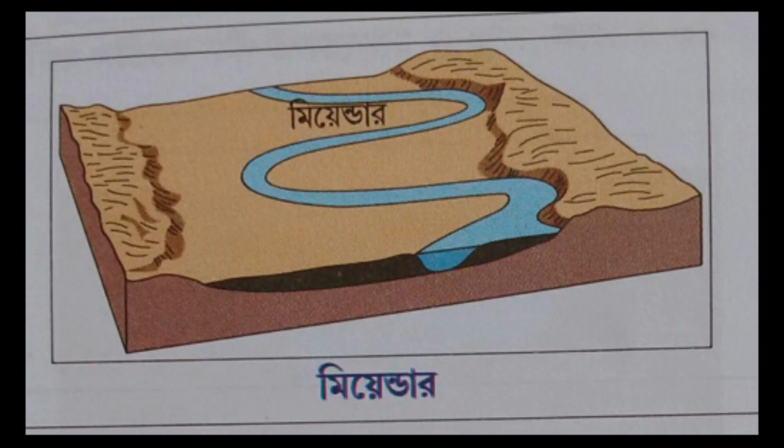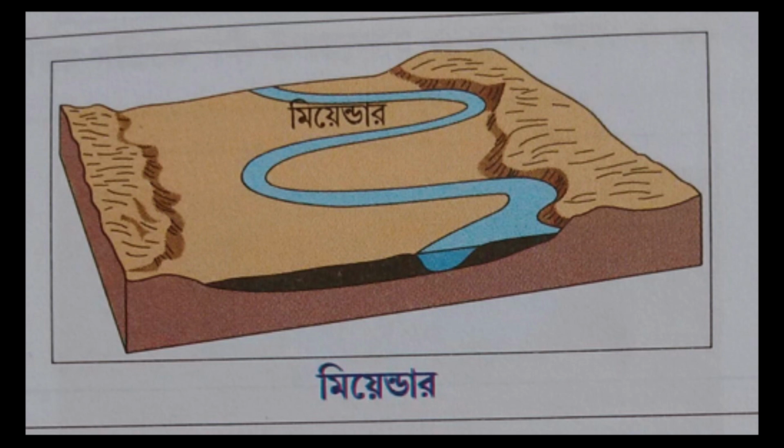Now I am discussing the landforms. As the river does much deposition and transportation and little erosion here, various types of landforms are developed. Most of them are due to deposition, and the landforms are: number 1, meander.